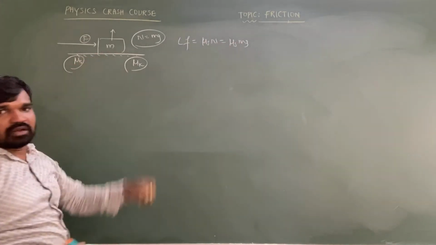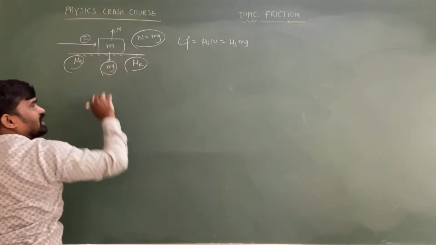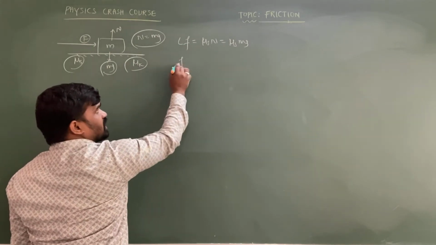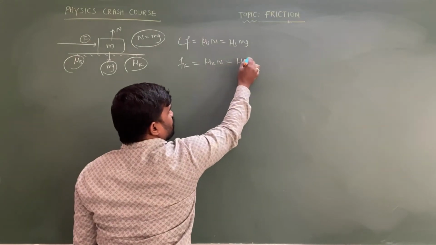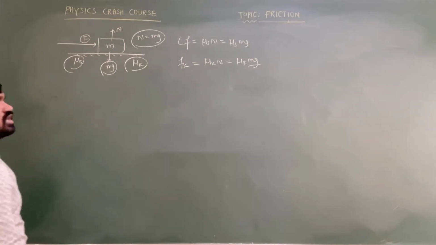Because in this case the normal force is equal to the weight of the object, since the weight of the object is balanced by the normal reaction. Next, another important point in this case is that kinetic friction is equal to mu k N. So mu k N is equal to mu k into mg, we can write, because the normal force in this case is equal to mg, the weight of the object.